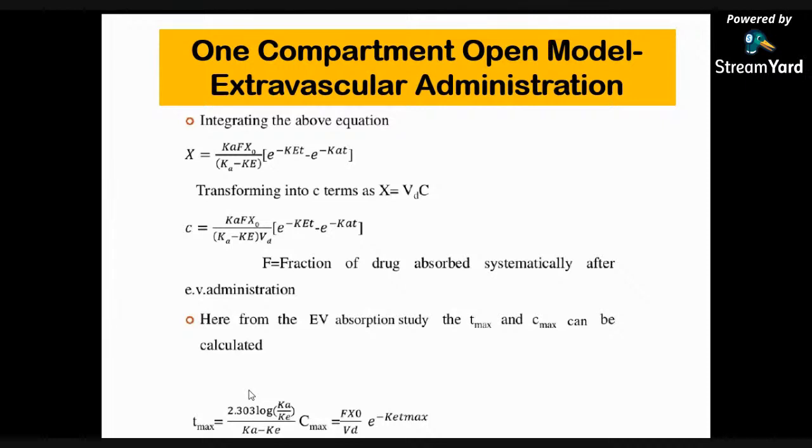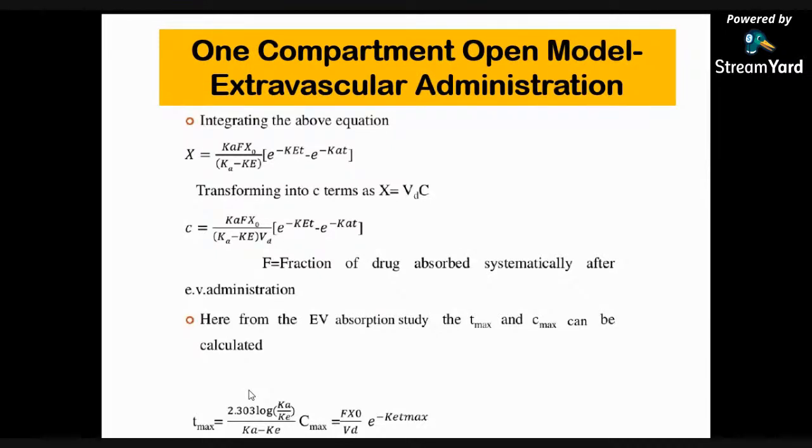And after transforming into the C terms as x is equal to Vd into C, as we already know, C is equal to Ka into F into X0 upon Vd into (Ka minus Ke), into e to the minus Ke t minus e to the minus Ka t.